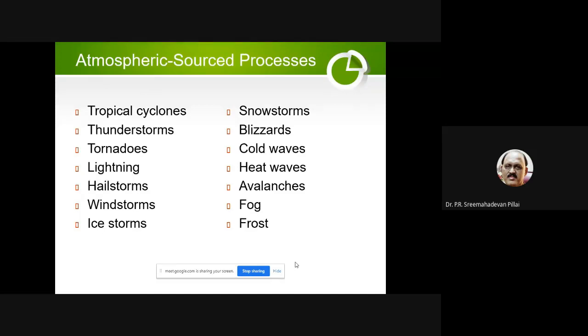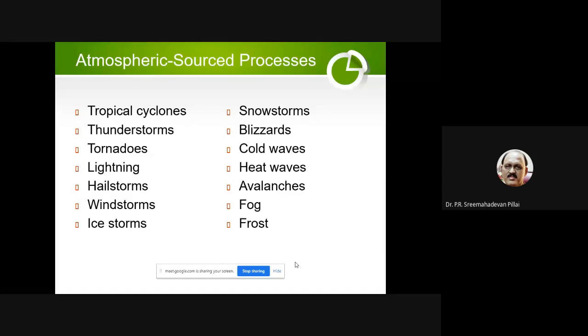That's called windstorm. Then ice storms. Ice storms we don't have here. Ice storms are mostly in northern countries like Siberia, like Finland, etc., where ice pieces will be there in the wind and it will be raining. That is called ice storms. Then snowstorms. Snowstorms means powder snow will be falling along with the rain. That's called snowstorm. Then blizzards.